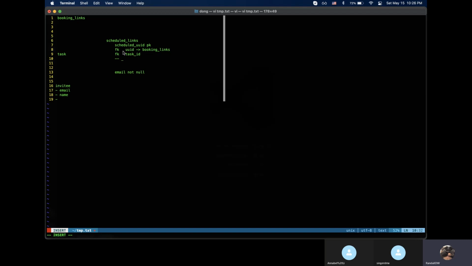Let me reword this. Actually, the question is: if we expire on booking, that booking link should not be useful. Nobody can use it anymore, right? But according to this schema, that link cannot be removed because it's a foreign key, right? So we probably need some Boolean to mark it.